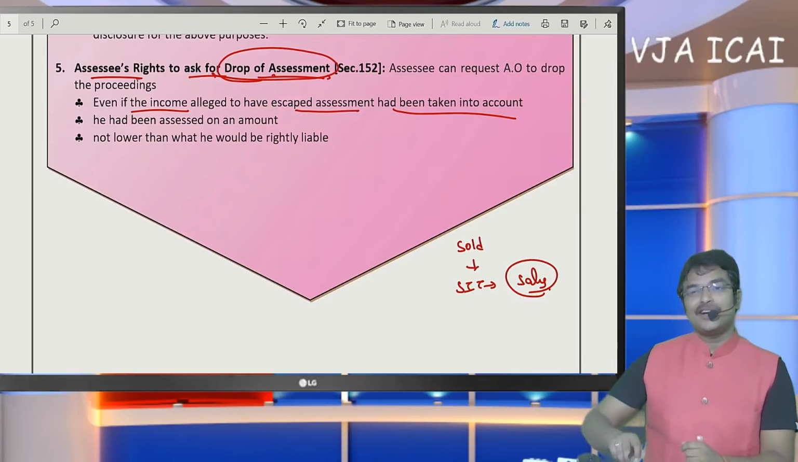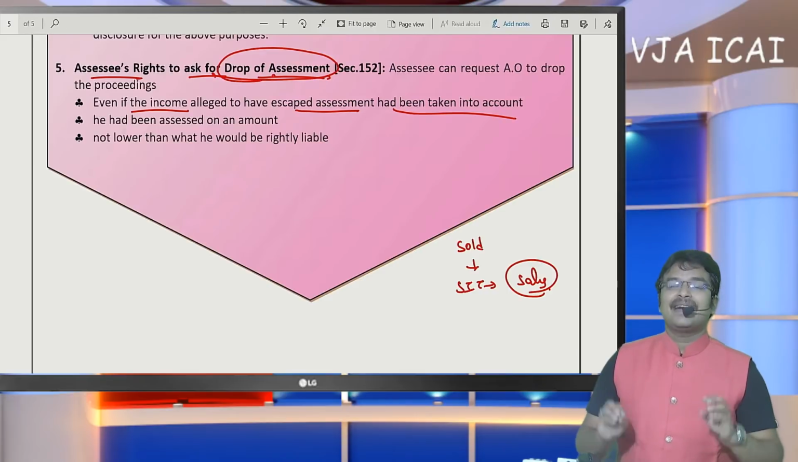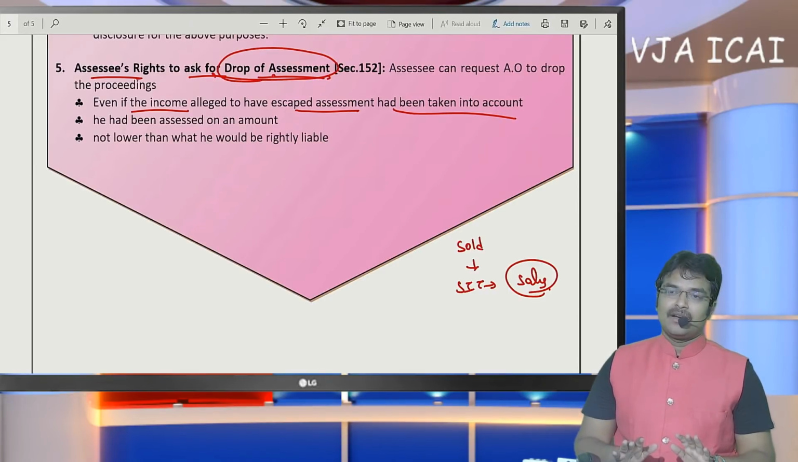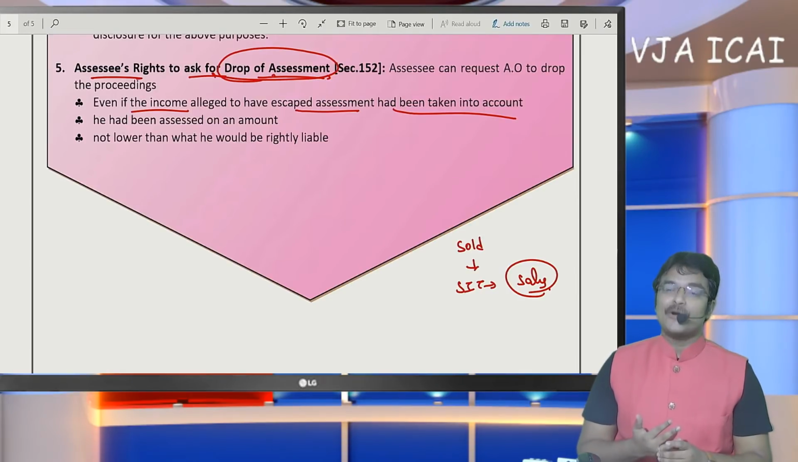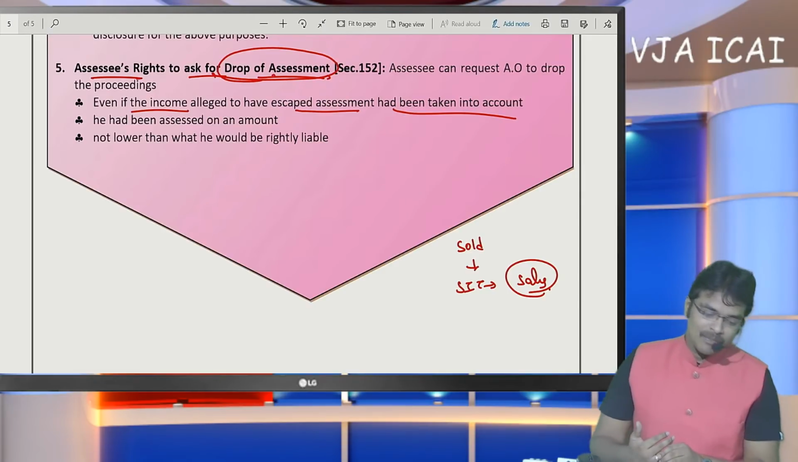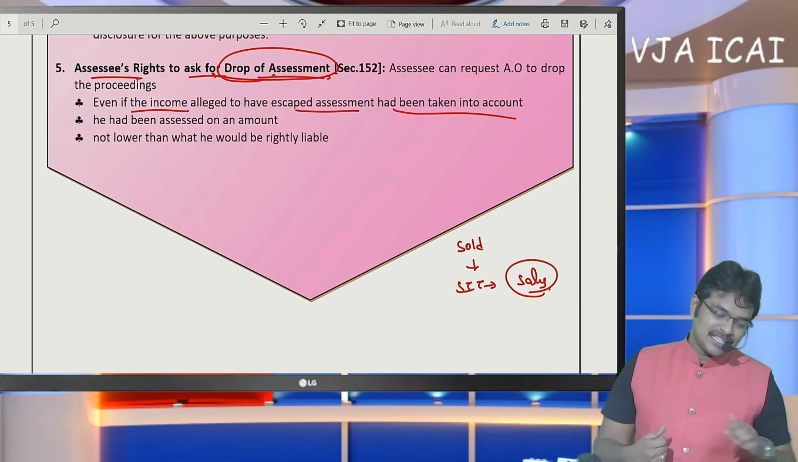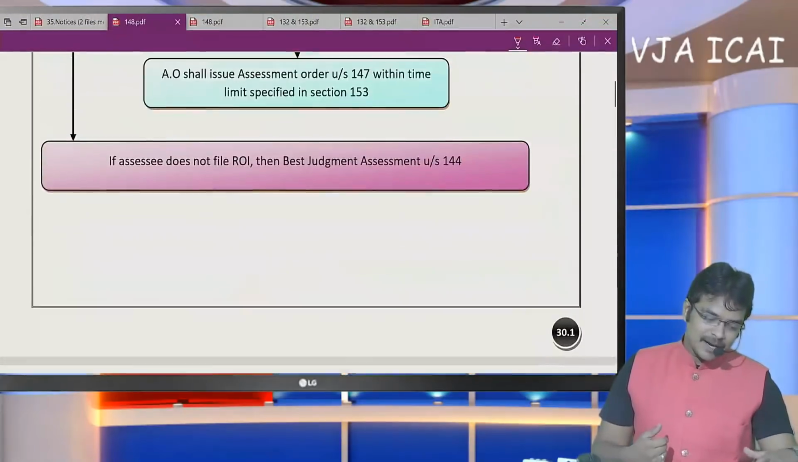What the SSE is going to say is: sir, you have issued me an income escaping assessment, but all the incomes I have already disclosed. Your interpretation is to offer it under the head capital gain, but we have offered it under the head income from PGBP. So please drop the proceedings. The notice is invalid. The SSE can request the officer to drop the assessment also. It is the right of the SSE, which is concluded here. So this was the topic regarding income escaping assessment.